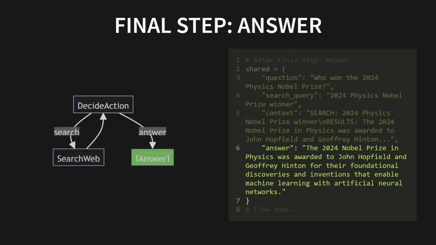Final step, mission complete. The direct answer node takes all the research and generates the final, well-sourced answer. It delivers the answer. The mission is over. The flow completes.